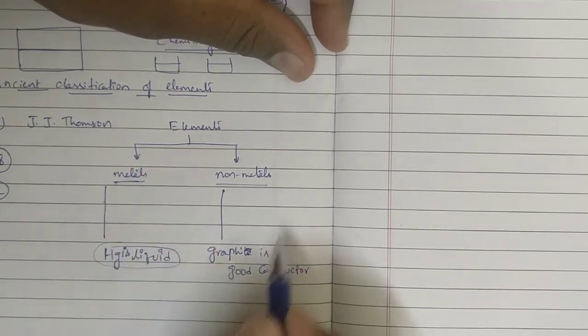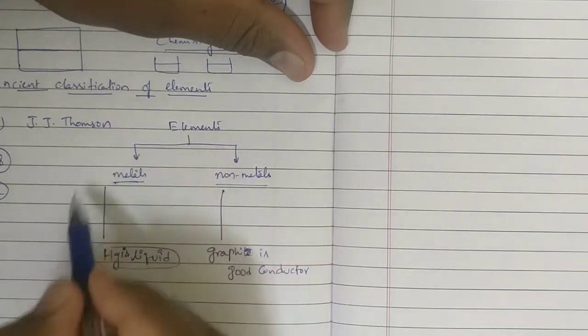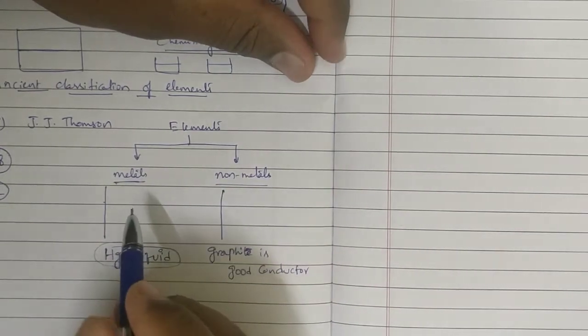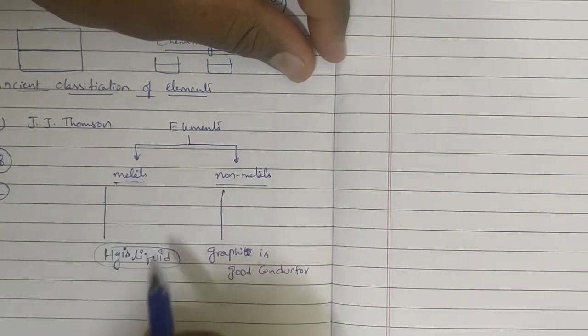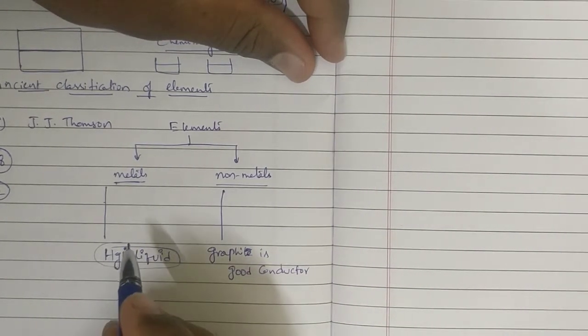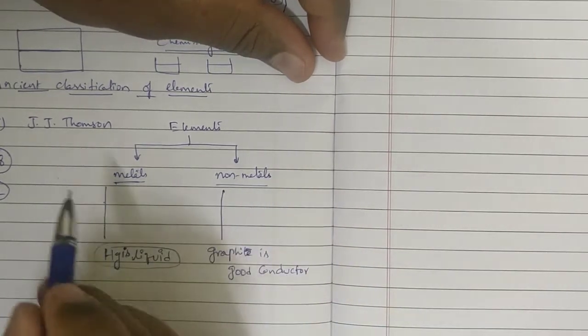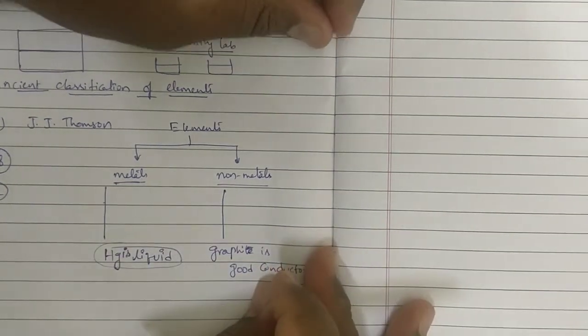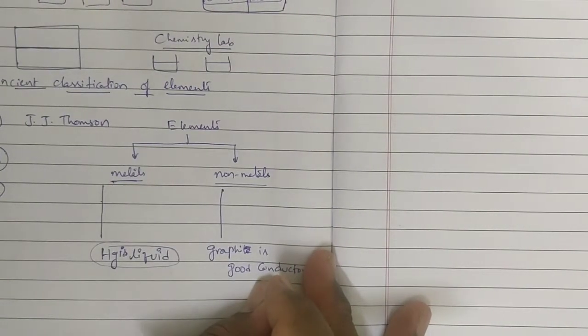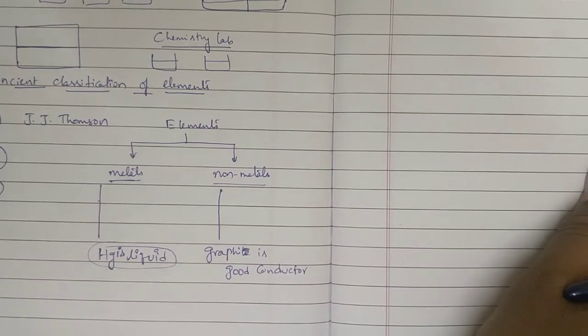Even though it is a failed model, and he was not able to classify the elements into further categories, simply making metals and non-metals only, that idea we got. That is the first success for J. Thomson. Is it okay? Next, we can go to the second model.